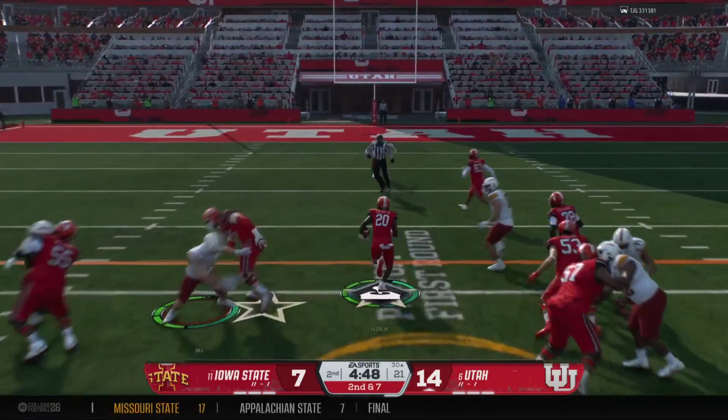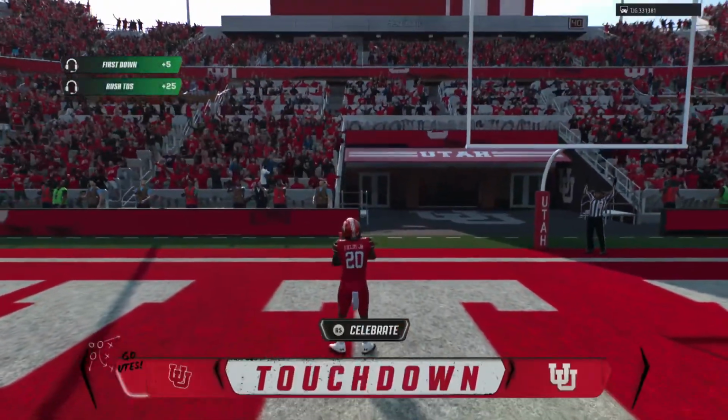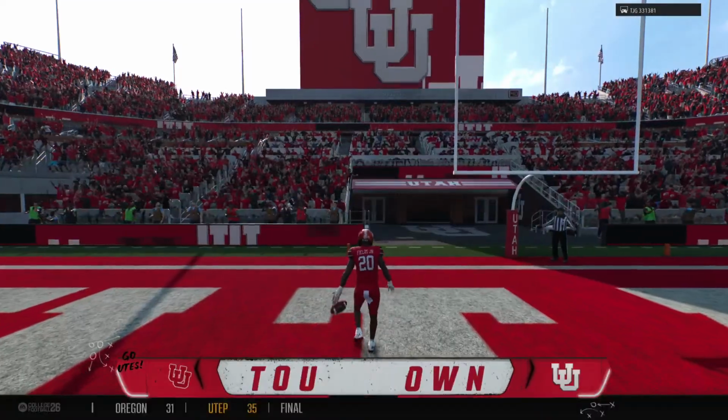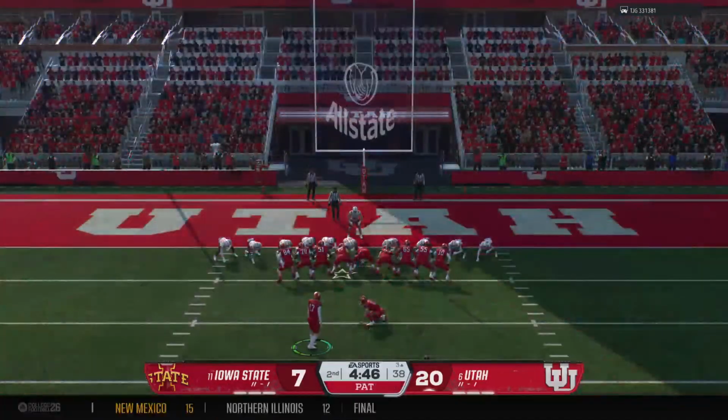The shotgun run call. Picks up the first, looking for more. Moves all the way to the end zone. Touchdown, Utah.